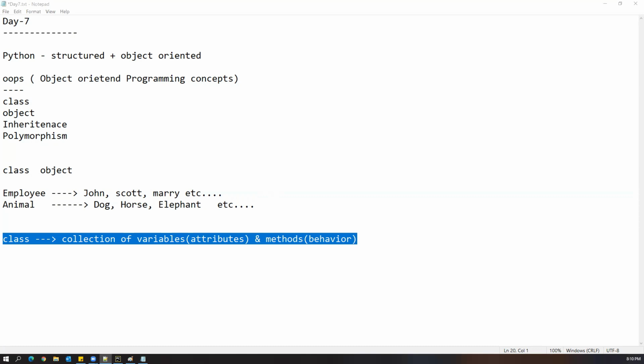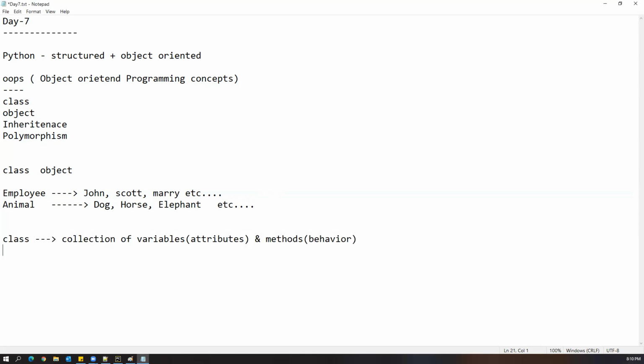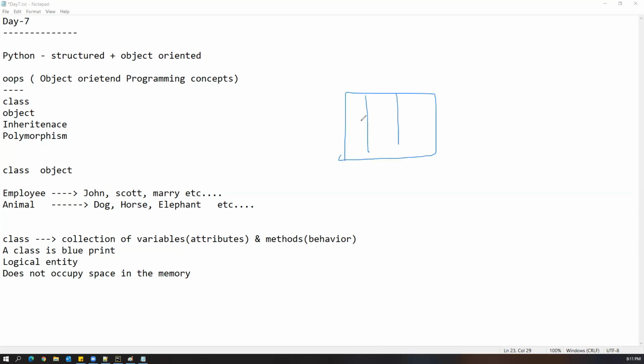And a class is a blueprint. What does a blueprint mean? A blueprint is again a logical entity. For example, before constructing a building, we will have some plan. According to this plan, we will construct multiple buildings.